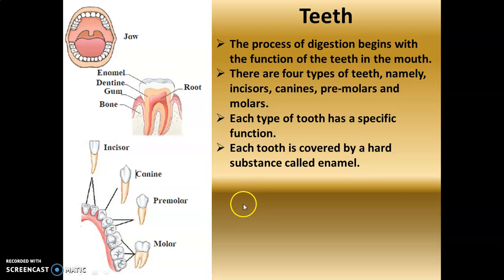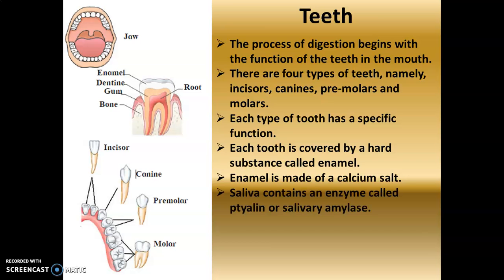Each tooth is covered by a hard substance called enamel. In the diagram you can see the hard substance here. This is the enamel. Then this is our gum. Gum is the part of the mouth or the jaw where the tooth is attached with the help of a root. And this is the dentine, which is the part of the tooth that gives support to the enamel, which is made up of calcium. So this too helps the food to be chewed properly. As I said, the enamel is made up of calcium salt.